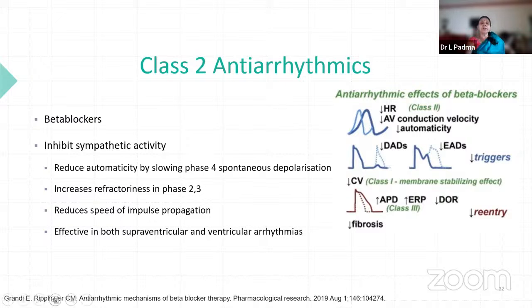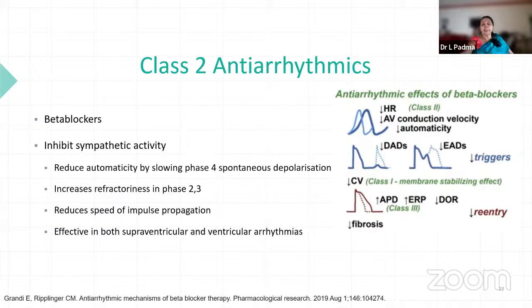So mainly they inhibit sympathetic activity, beta 1, and reduce automaticity by slowing phase 4 spontaneous depolarization. So the cardiac action potential will come back to normal. Next, they increase refractoriness in phase 2 and 3, so the action potential duration is prolonged, and the speed of impulse propagation is reduced. Again, this is one of the contributory factors to the action potential duration.